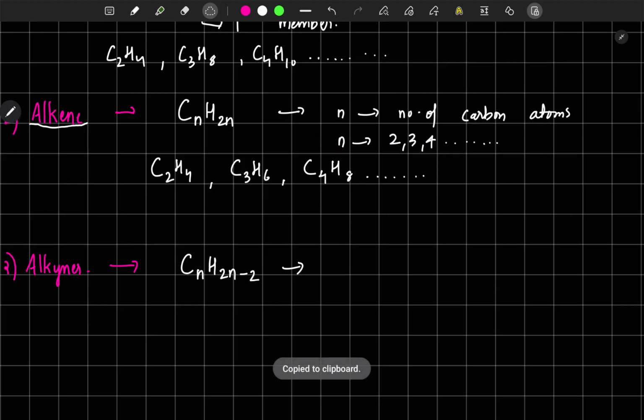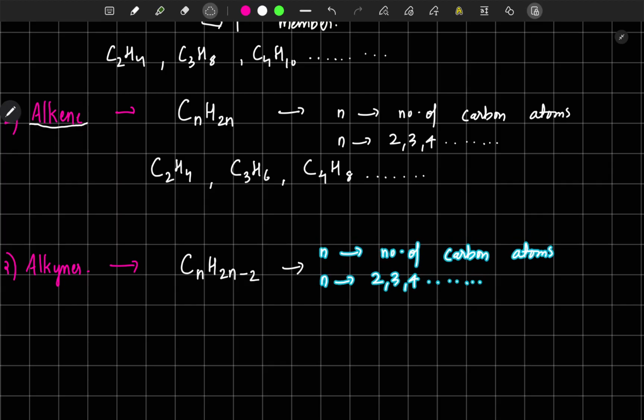Here also n is the number of carbon atoms, and n starts from 2, because alkynes have a triple bond. In order to form a triple bond we need at least 2 carbons. That is why. So what is the first member?